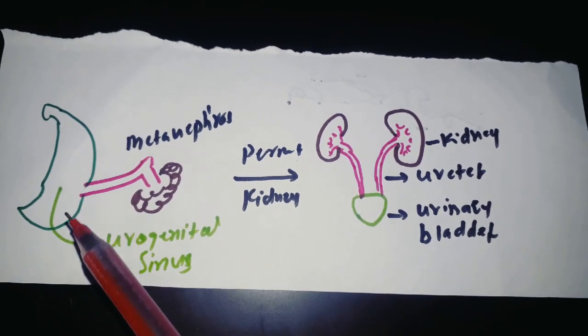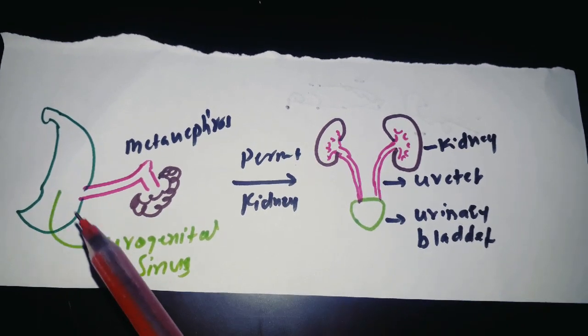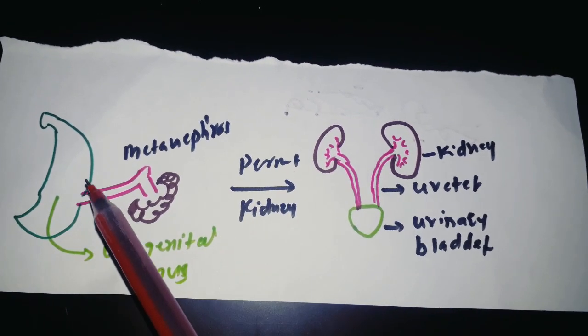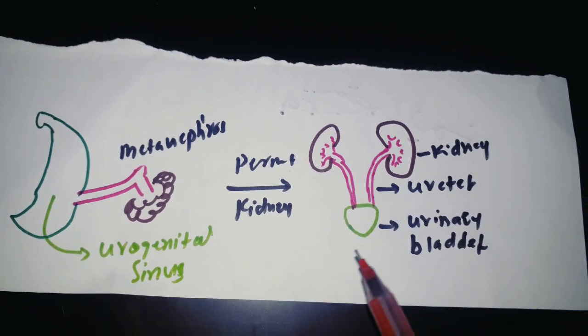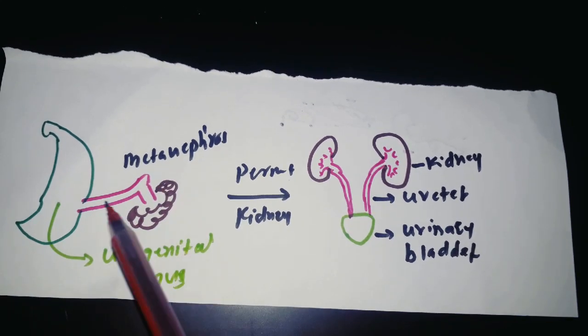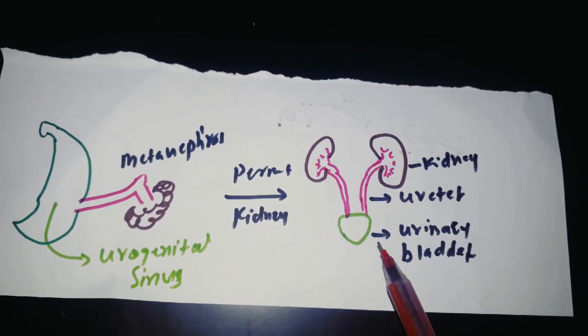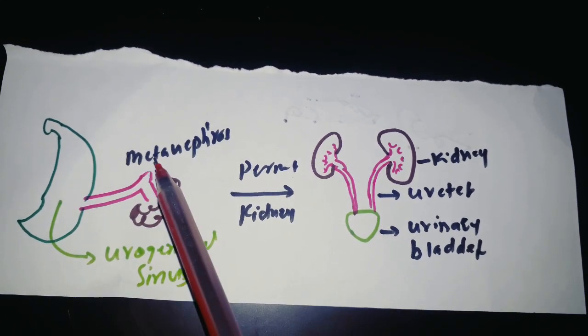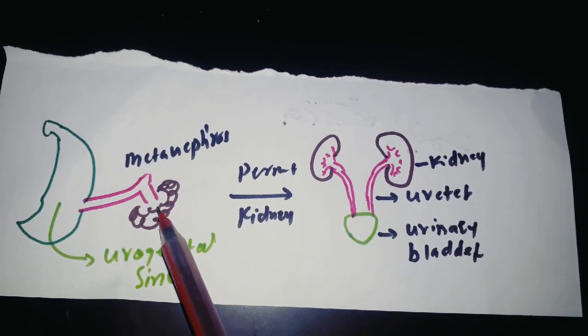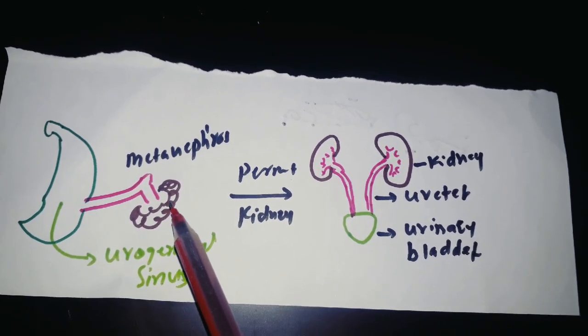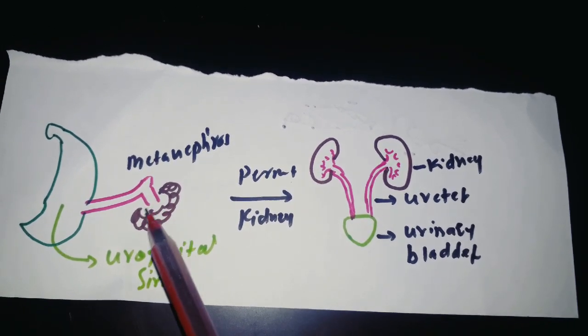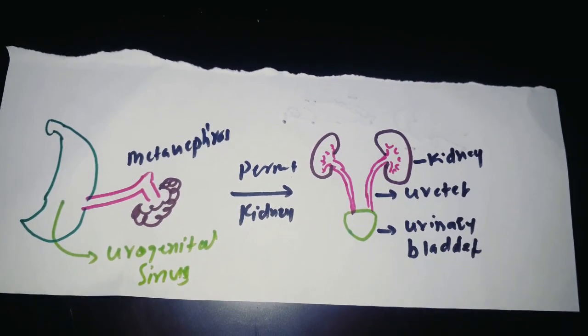You can see here, this is the cloaca, and this part of the cloaca is called the urogenital sinus, and the upper part of this urogenital sinus is going to form the urinary bladder, and this metanephros will open into this part of the urogenital sinus, which later forms the urinary bladder. The metanephros consists of the ureteric bud and mesenchymal blastema, or renal parenchyma, and this is going to form the kidney.